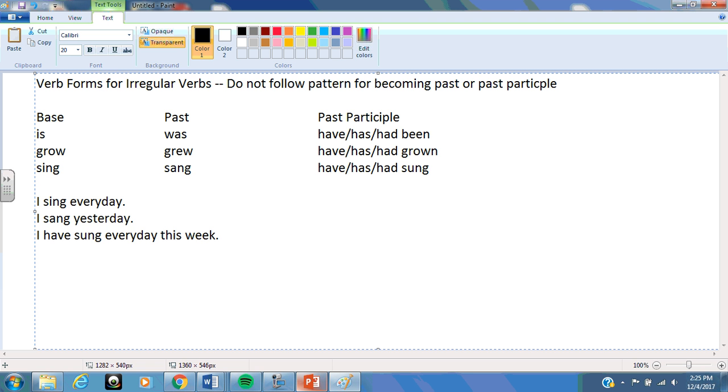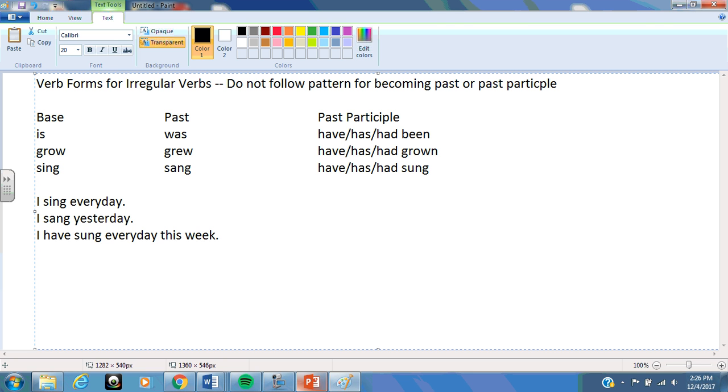Now here's the deal. If it has, have, or had in the sentence anywhere, then the sentence is going to be in the past participle. So that's where this gets a little bit tricky. When I ask you to pick the correct form of a verb for a sentence, you are going to have to identify whether it's in the past or in the past participle, especially for a lot of these irregular verbs.